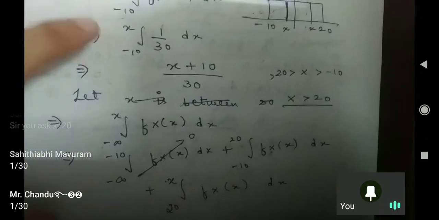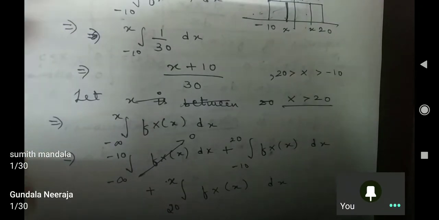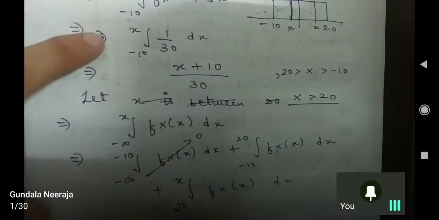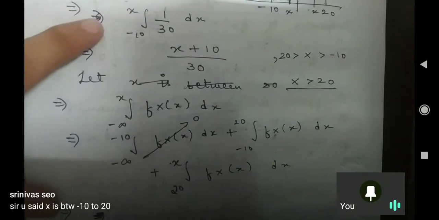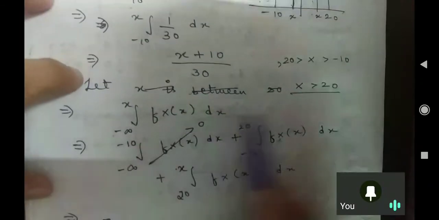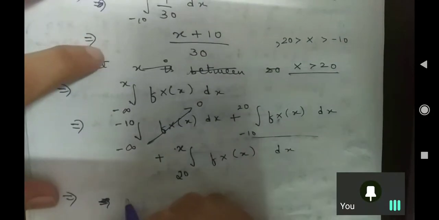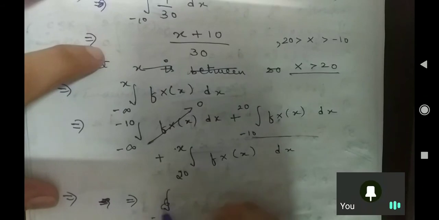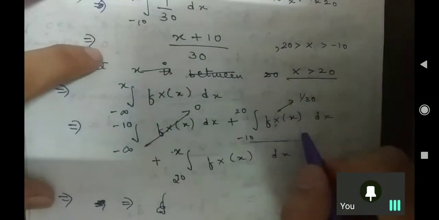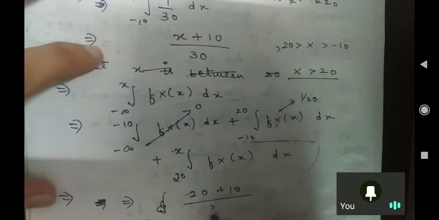1 by 10. Yes, I have asked for x greater than 20 only. 1 by 30. Yeah, I will explain to you. The person who has asked me, I will explain to you. Now I have asked for this. The person who is having the doubt, it is having the value here 1 by 30, isn't it? So what will I write from here? Sir, that means 20 plus 10 over 30.